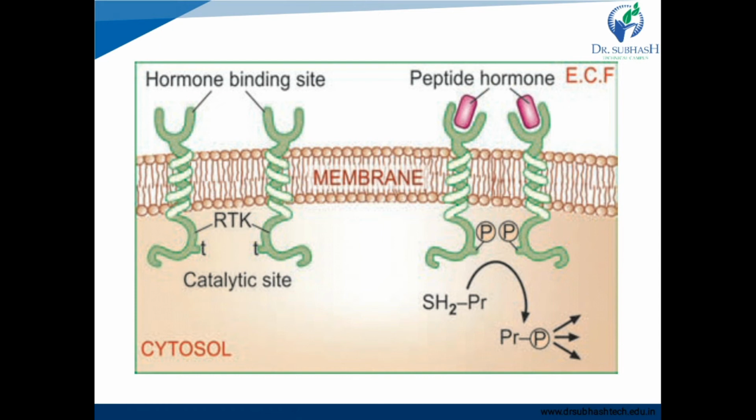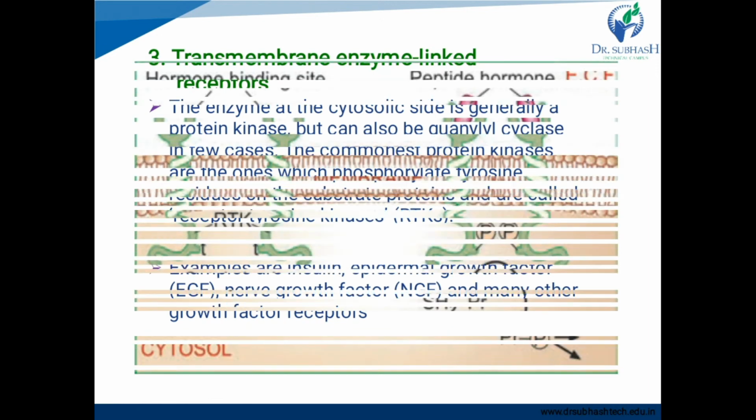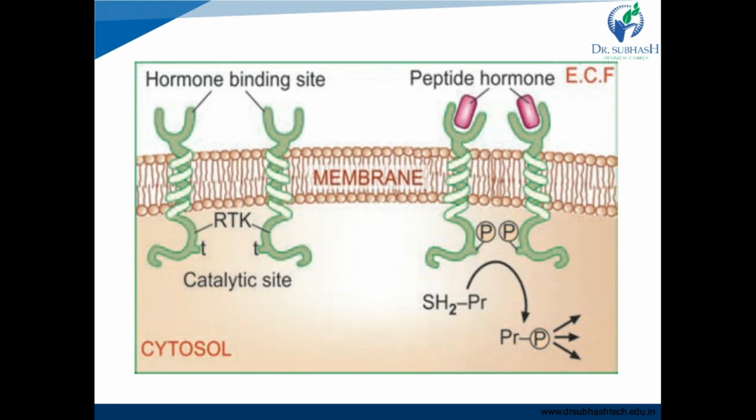Here in the second figure, when the peptide hormone binds to the hormone binding site, it will phosphorylate this tyrosine site, right? And it will do the biological response.